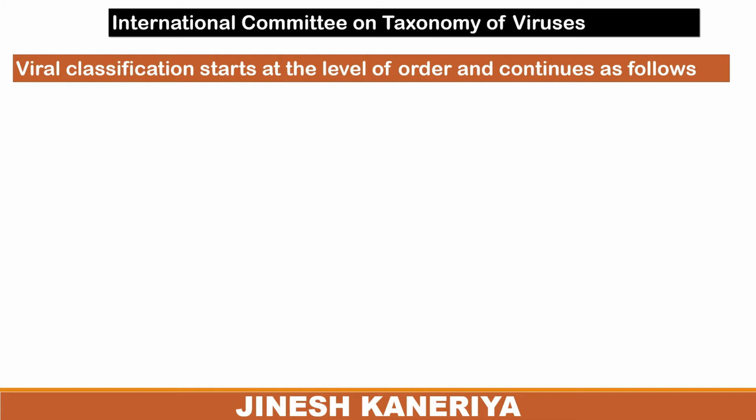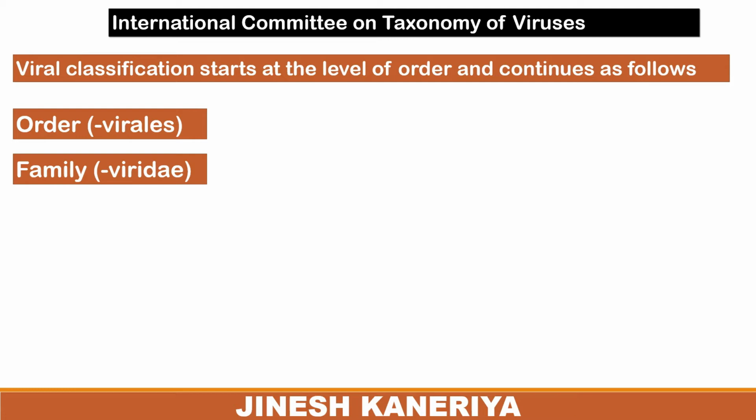Virus classification starts at the level of order and continues as follows. First, viruses can be classified on the basis of order, represented as virales.